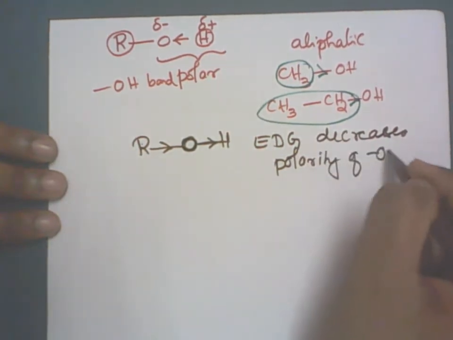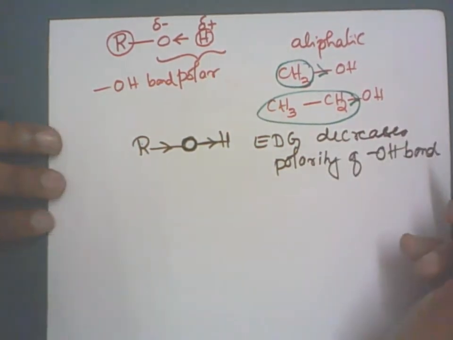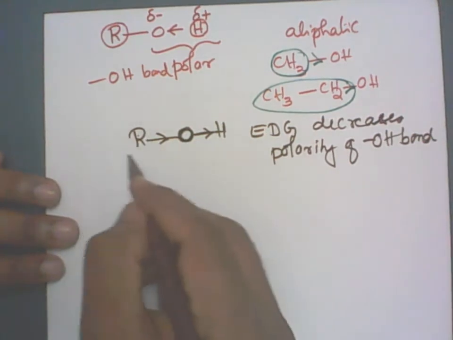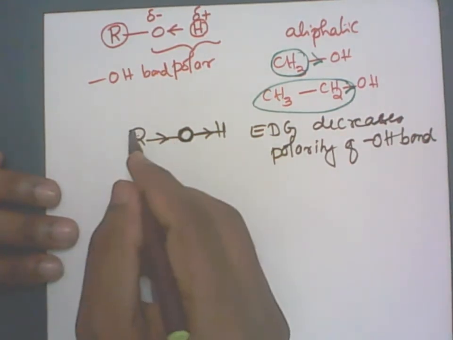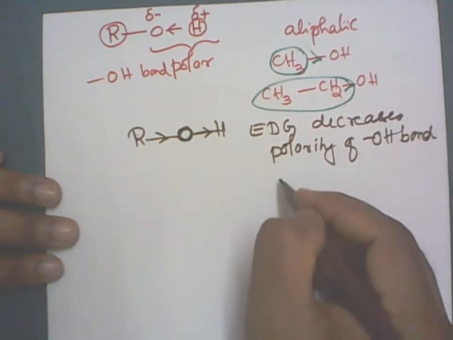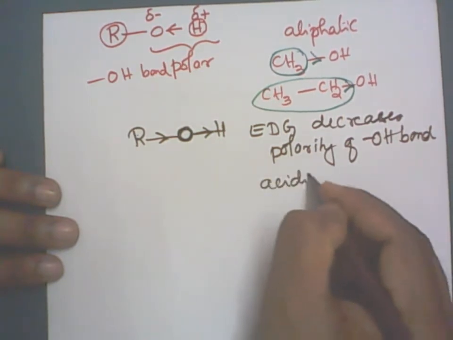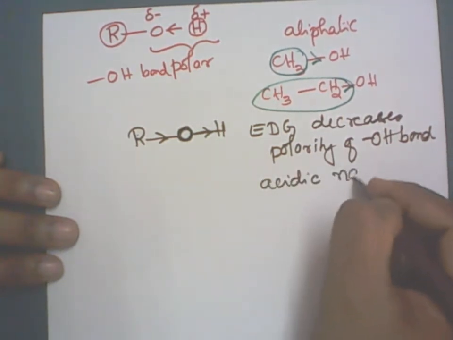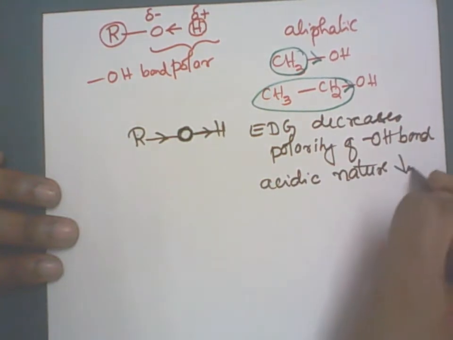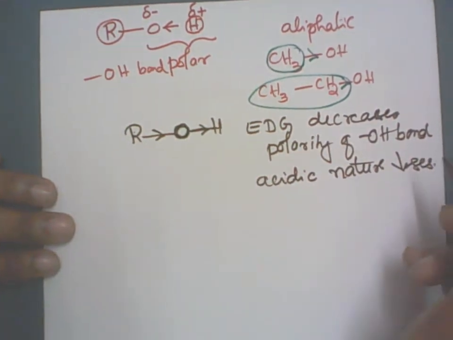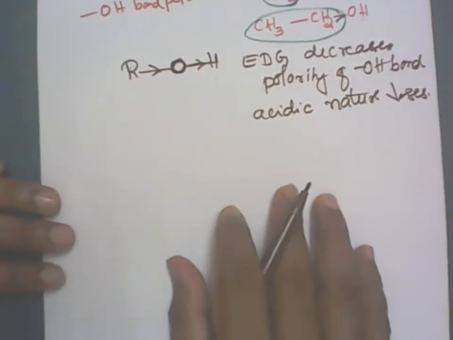Polarity of the OH bond decreases. If there are more alkyl groups here, the polarity goes on decreasing. Therefore, the acidic nature also decreases. Clear?